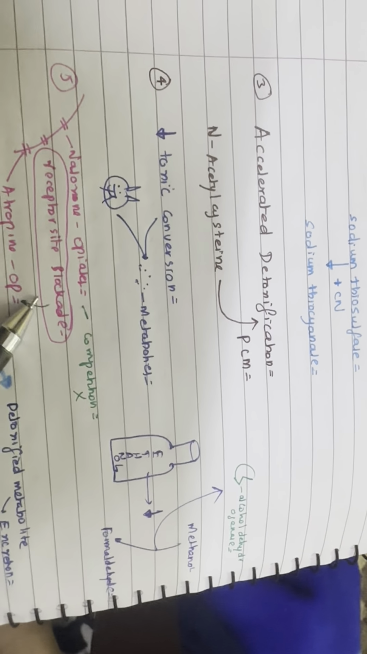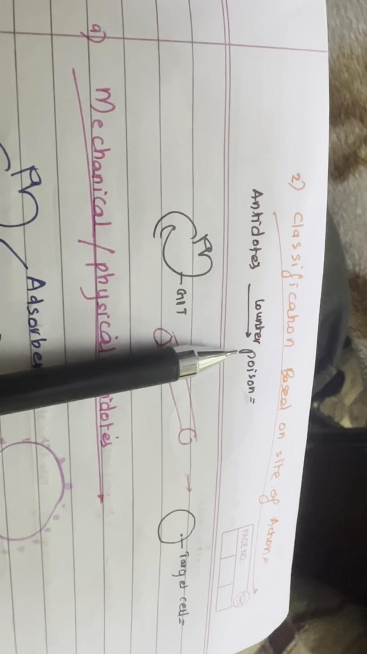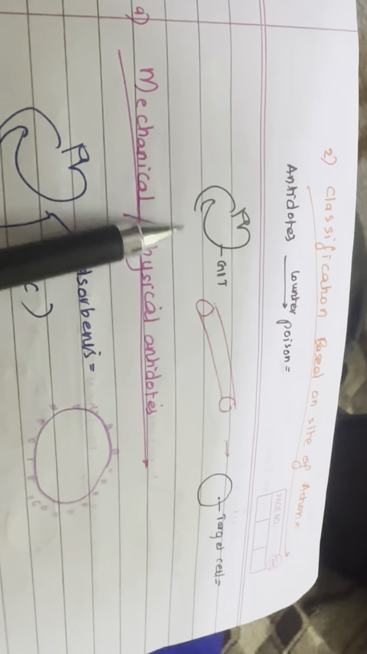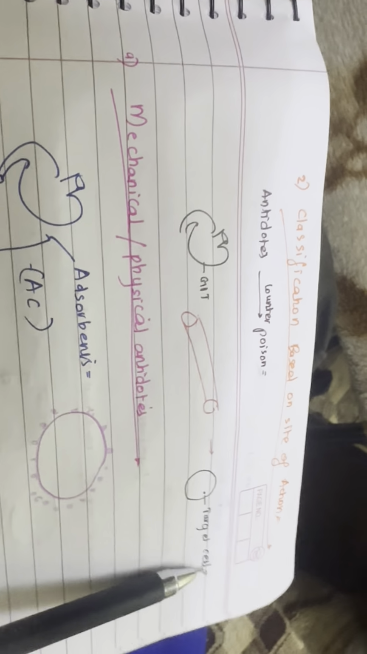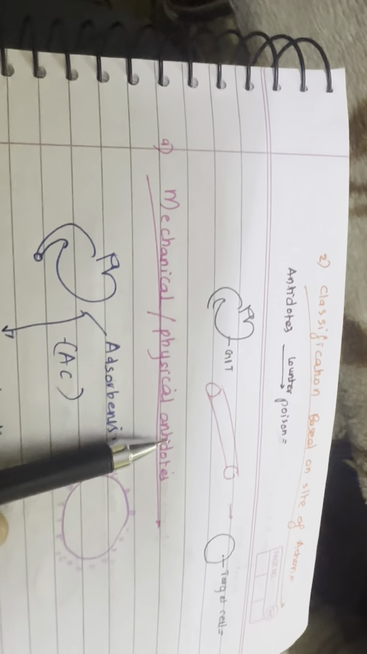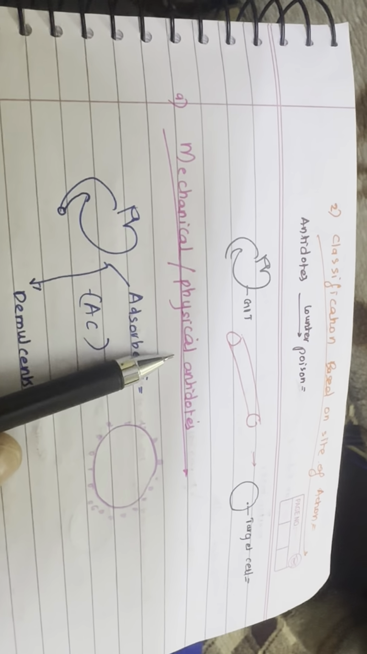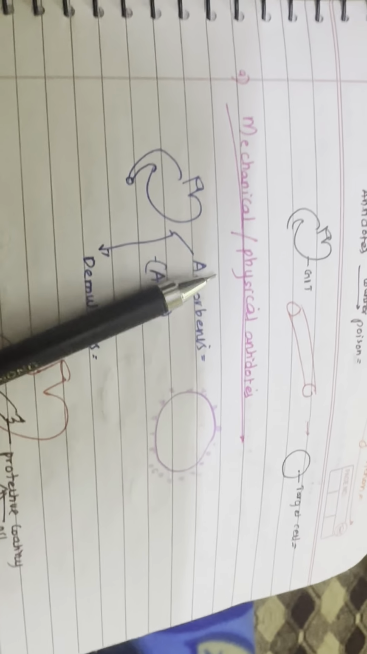Classification based on the site of action, that is, antidotes may counter poison when they are within the GIT tract, when they are in blood, or when they are acting on the target cells. Classification of antidote based on the site of action: mechanical or physical antidote, chemical antidote, chelating agents, serological antidote, physiological or pharmacological antidote.